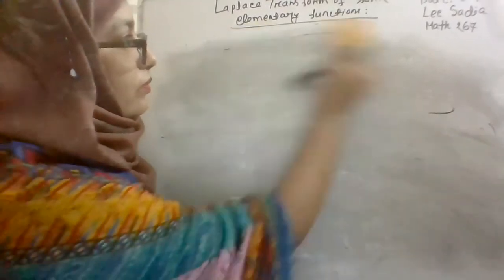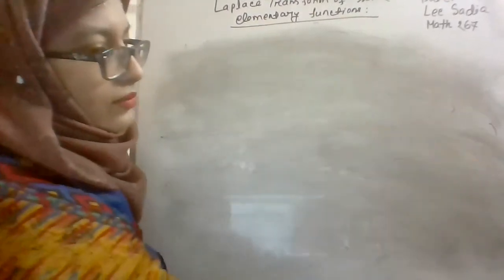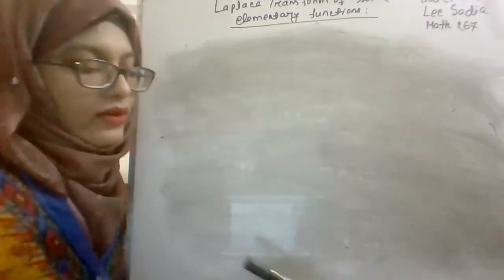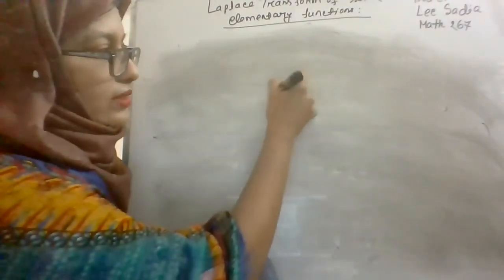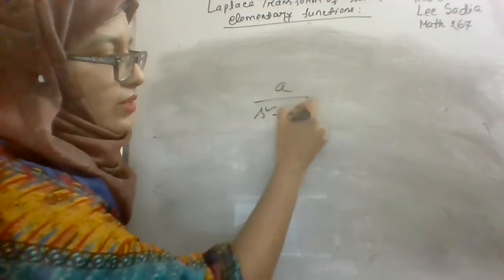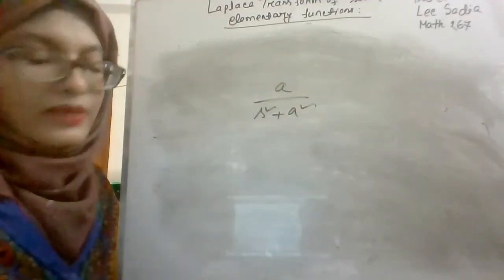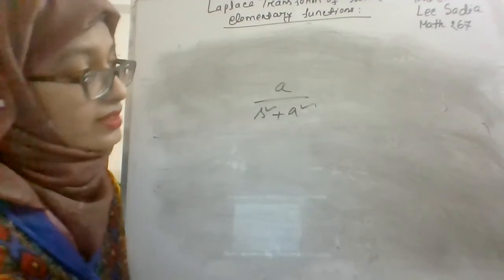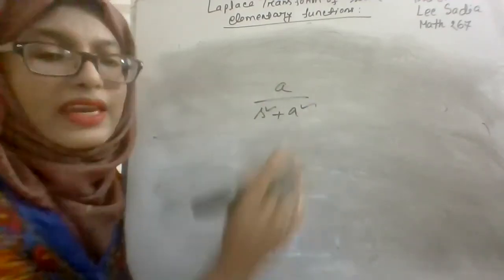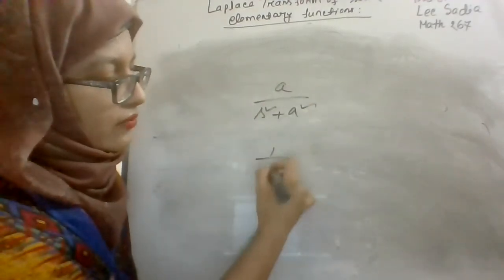Now, ma'am, why is the condition s less than 0? Not s greater than 0. Sorry, ma'am, here the term is a by s square plus a square, right? If your value of a is 0, then it will be finite.